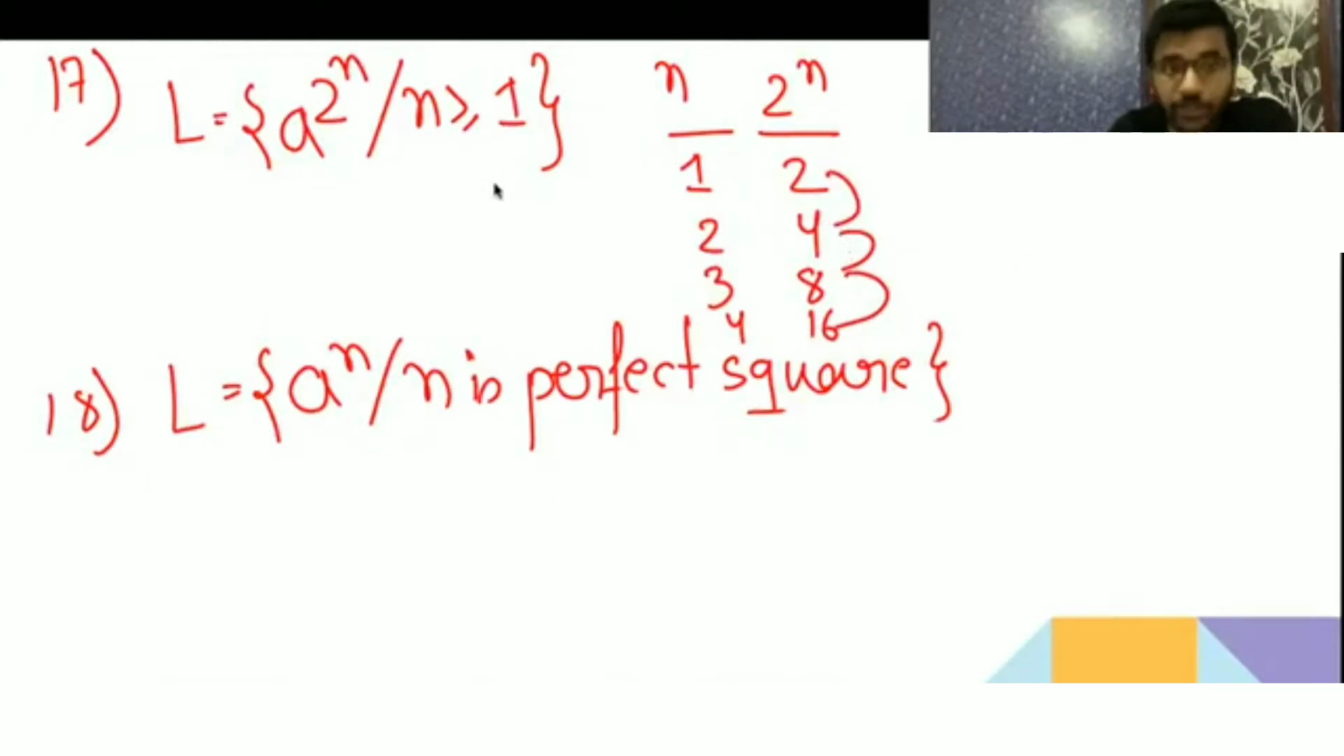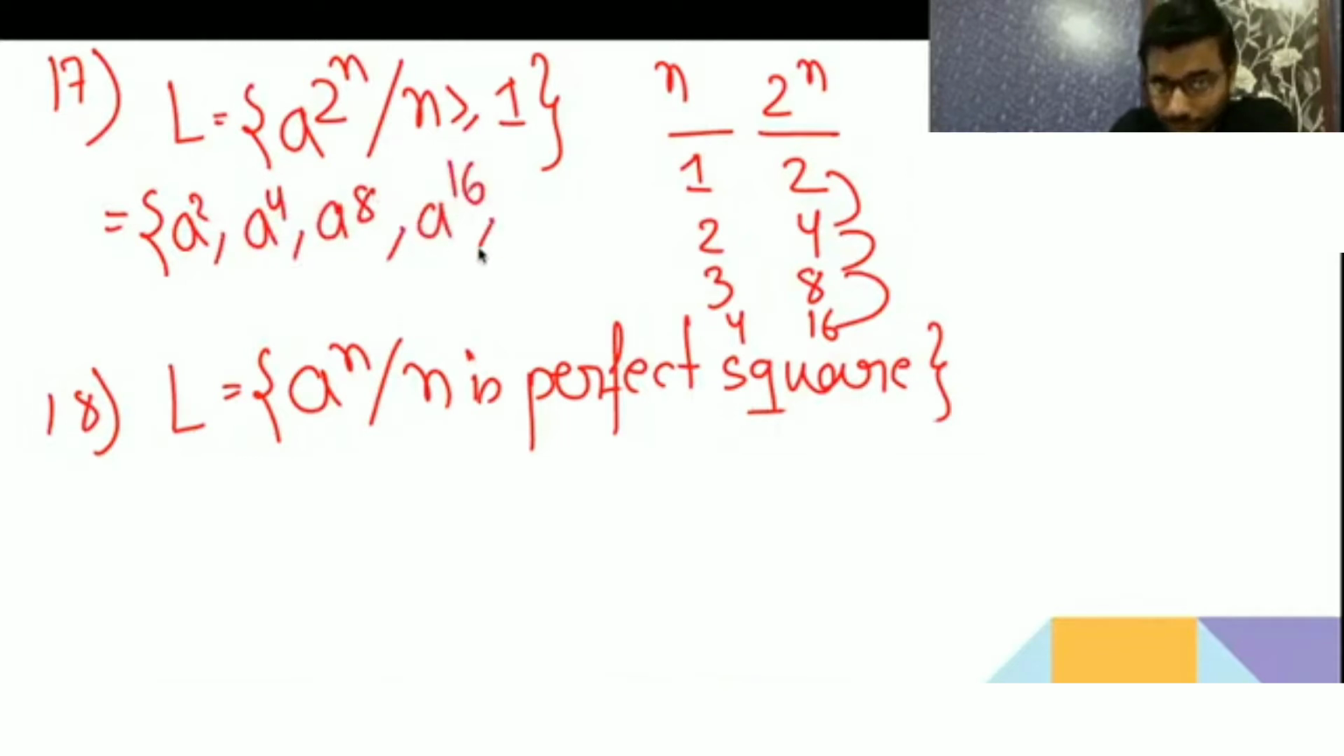It has a2, then a4, then a8, then a16, because the n value increases by 1: 1, 2, 3. When n is 1, 2 to the n is 2. When n is 2, 2 to the 2 is 4. When n is 3, 2 to the 3 is 8. Then 4 and 16. It is not increasing in AP, so it is not regular.